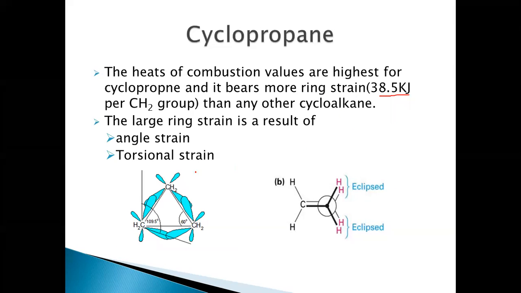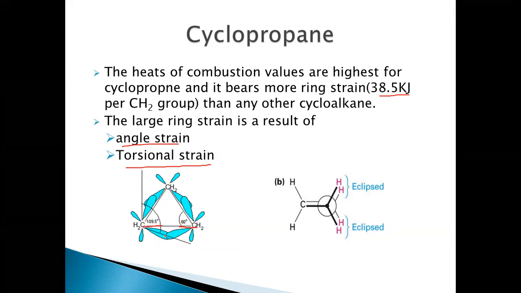So this ring strain is because of the angle strain and also because of the torsional strain in cyclopropane. And the bond angle here is not the ideal bond angle. The bond angle should be 109.5, but here it is only 60 degrees.